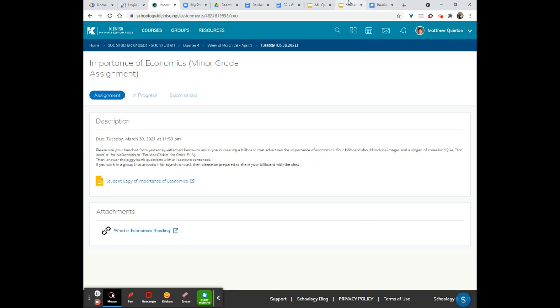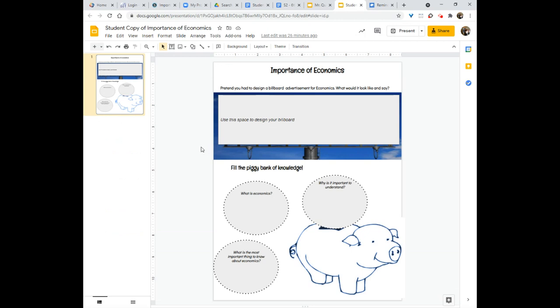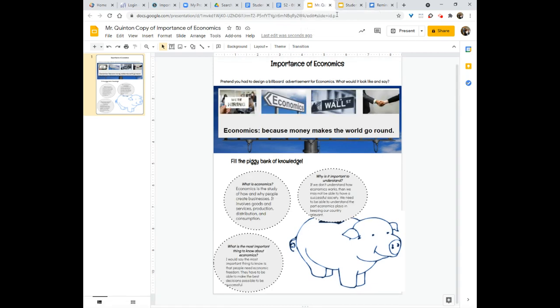Let me show you here that you will see this is your actual handout. Here's your wonderful little billboard. Here are the piggy bank questions. What is economics? Why is it important to understand? What is the most important thing to know about economics? And this is what I came up with. You can see here, I just inserted some simple images. You may be as creative as you like on your images. And then here's my tagline. Here is my slogan, economics, because money makes the world go round. So that's what I did there for my billboard.